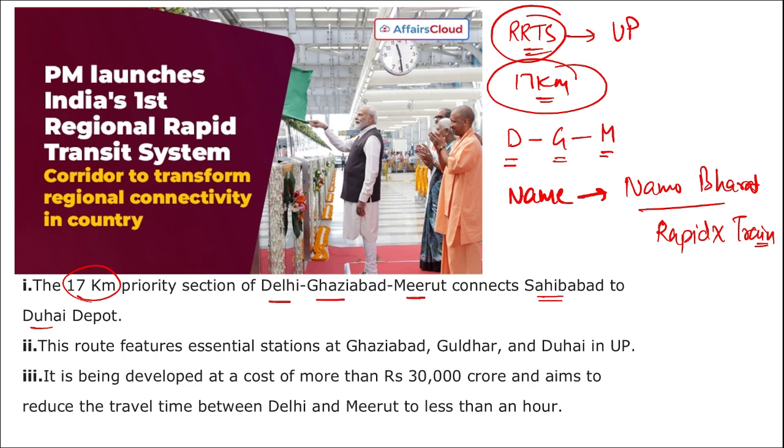But if we are talking about the whole RRTS corridor, that will be around 82.15 kilometers. Right. This route will feature stations at Ghaziabad, Guldhar and Duhai in UP. Then it is being developed at a cost of more than 30,000 crore rupees and aims to reduce the travel time between Delhi and Meerut to less than an hour. Next thing, this train will be running at a speed of almost 180 km per hour.